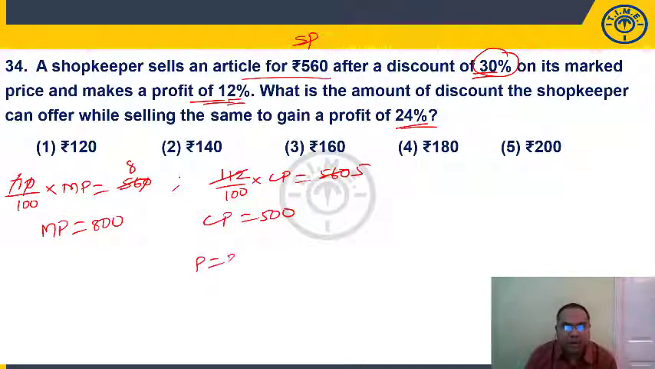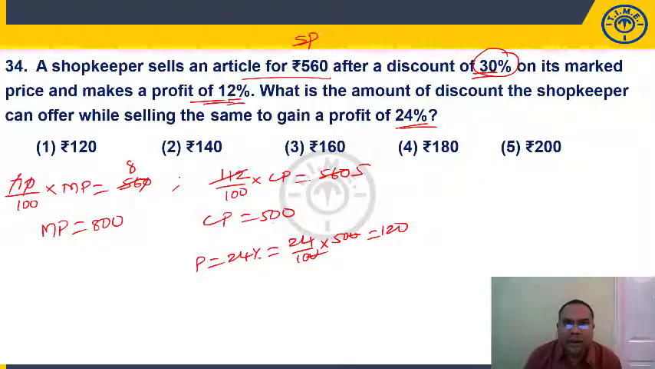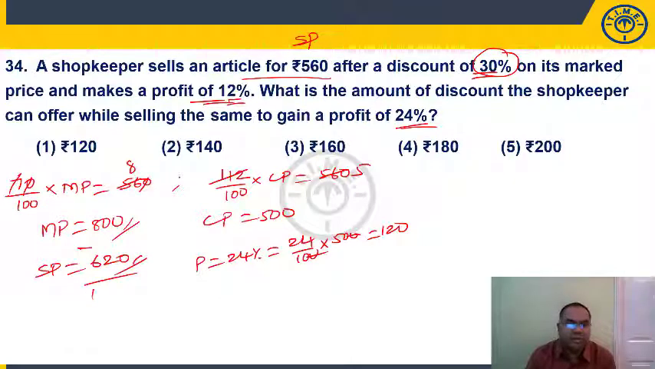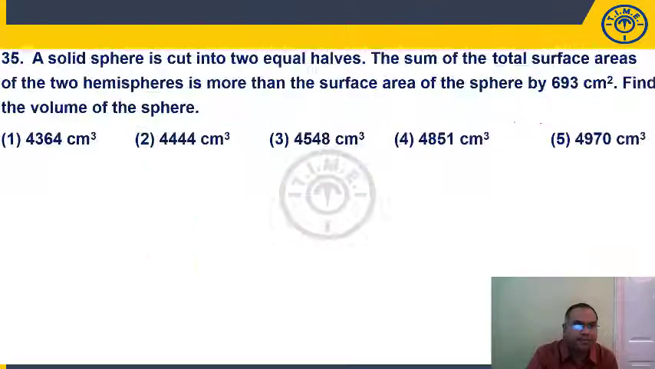Now he wants to make a profit of 24%. Profit is calculated on cost price, so 24% of 500 is a profit of 120. If you want to make a profit of 120, you should sell it at 500 plus 120, 620 rupees. So how much discount should you give? 800 is the market price and you want to sell it at 620, so the discount should be 180 rupees. 800 minus 620 is present in choice 4.